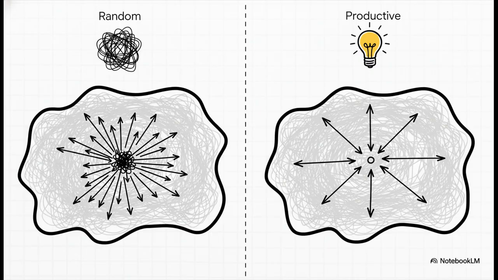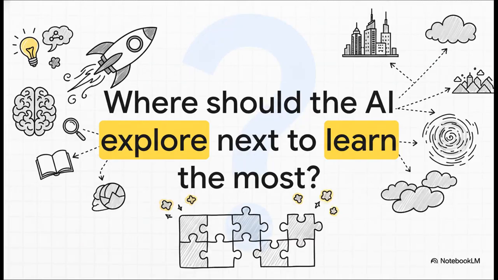The goal isn't just to daydream, it's to daydream productively. The AI has to choose hypothetical actions that are going to teach it the most, the ones that explore the biggest, emptiest gaps in its knowledge. So to guide its own imagination, the system has to keep asking itself this really important question. Okay, based on what I already know, where are the biggest holes in my understanding, and which daydreams are going to help me fill them in?